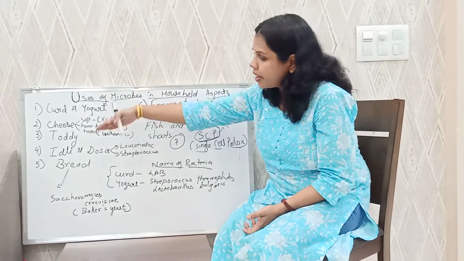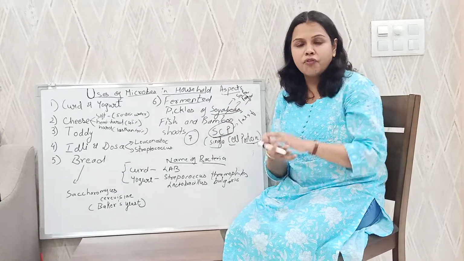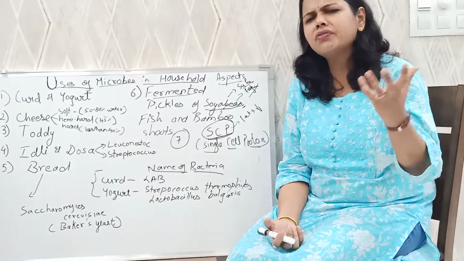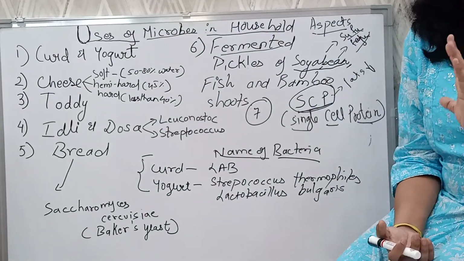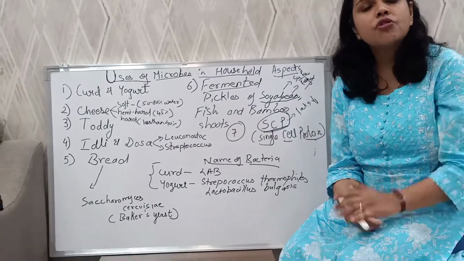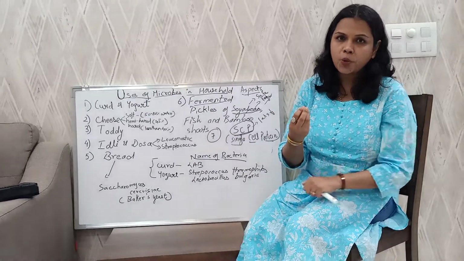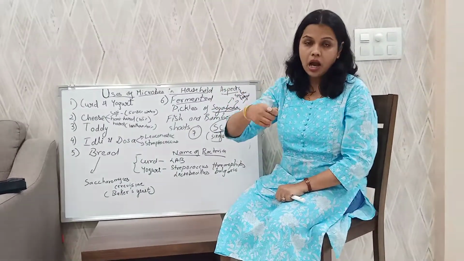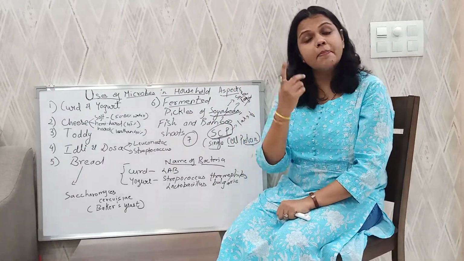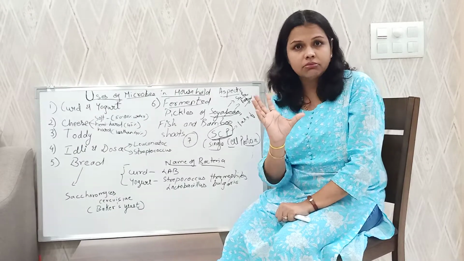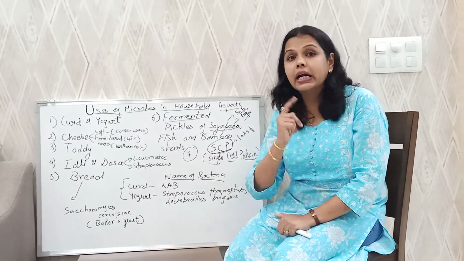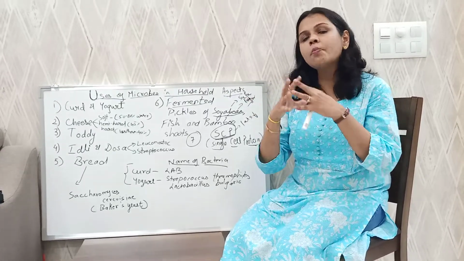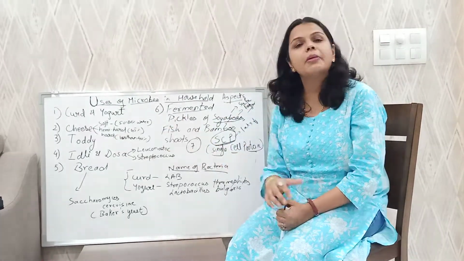Now next is a very famous and favorite of all, idli dosa. We love South Indian food, isn't it? We all, at least I love South Indian food. So how do you prepare idli dosa? For idli dosa, the first thing you require is batter. How is that batter made? That batter is made with the help of rice and urad dal, or black gram as we call it. Mixing them, mummy makes idli dosa.